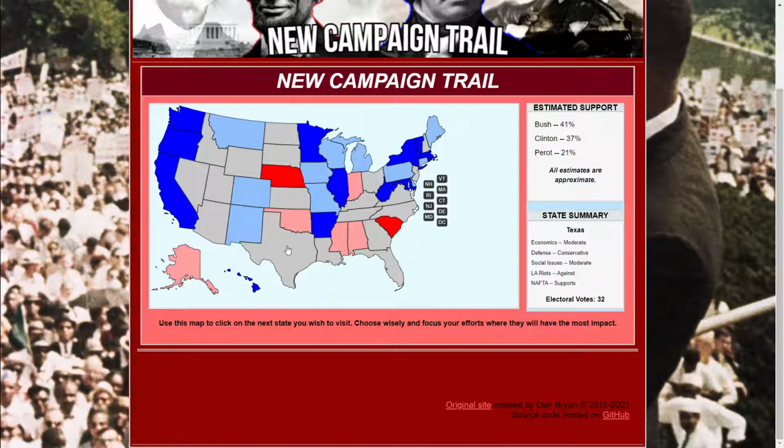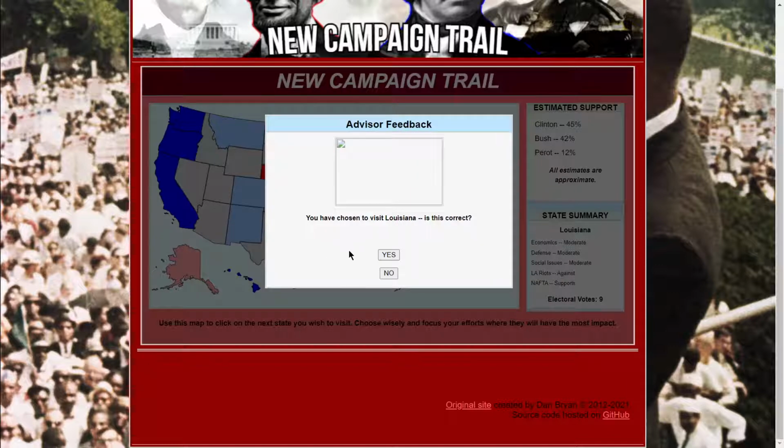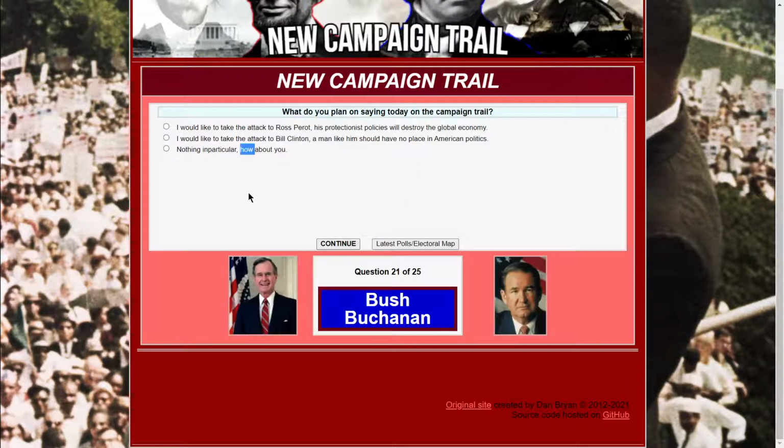Now, if you remember, historically, Bush was the one who was looking at the watch. So, yeah, that was bad optics. And Bill Clinton, again, with the charisma, I feel your pain, stuff like that, ingratiated him with a lot of voters. So avoiding the debates was the right thing to do, in my opinion. What do you plan on saying today on the campaign trail? Why would I attack Ross Perot? That's ridiculous. I would like to attack Bill Clinton. Yeah, obviously.